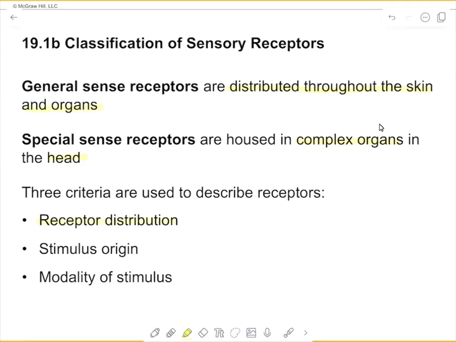So if it's found in the skin, if it's found in a deep organ, the origin for the stimulus that it is detecting, and the modality of the stimulus. So for example, whether it's temperature, chemical, whether it's pressure, or the amount of stretch that occurs in an organ, or whether it has to do with a special sense.